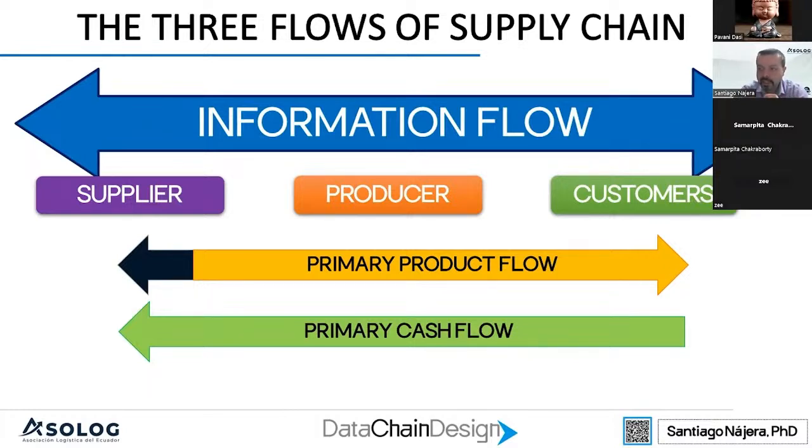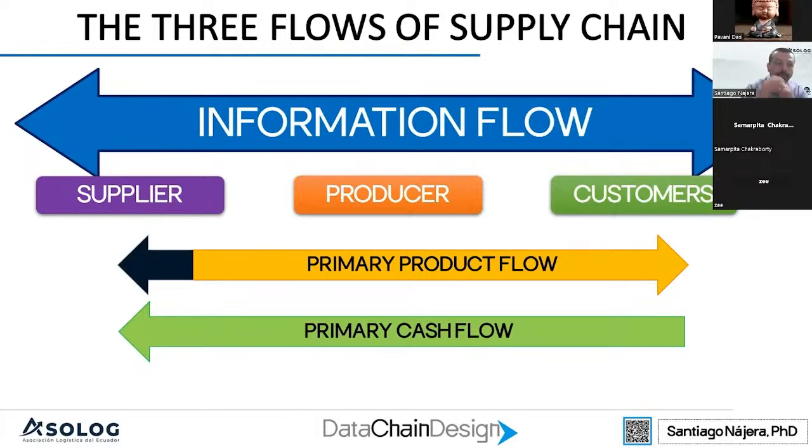And then the other thing that is really important to know is when we are going to get paid for sending products to the market. In all this process, we have an information flow, and it's the most important part of the supply chain to manage. If we have some problems in our information flow, then we are going to have problems